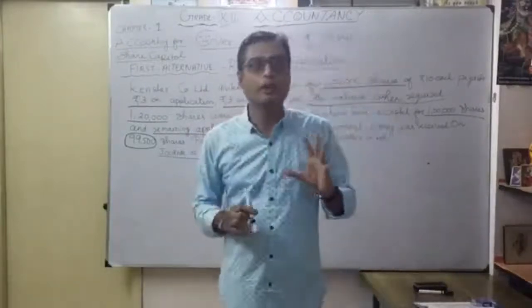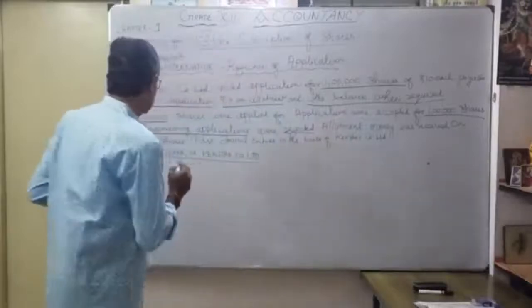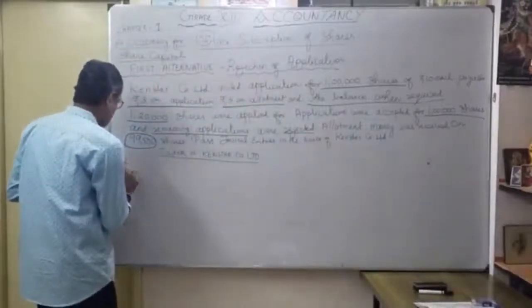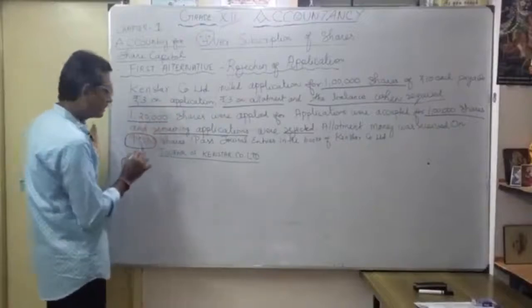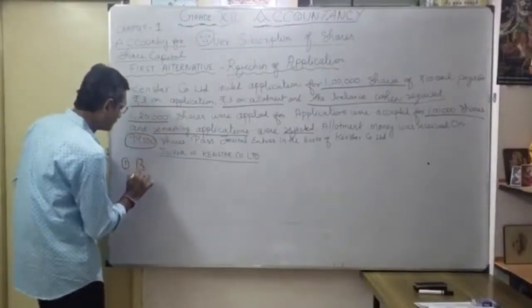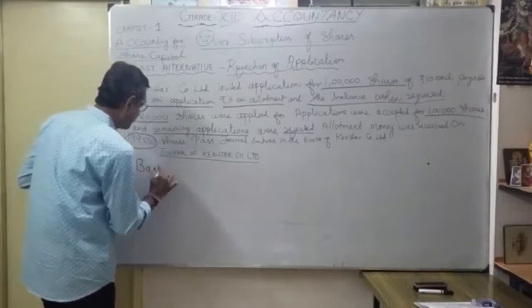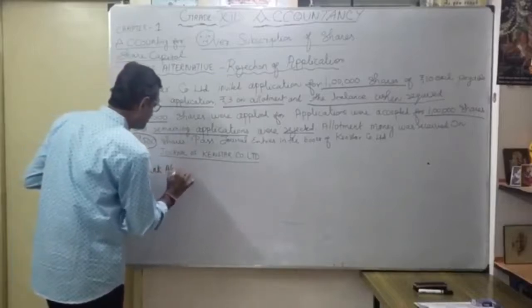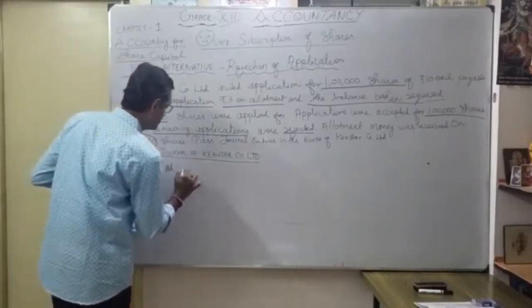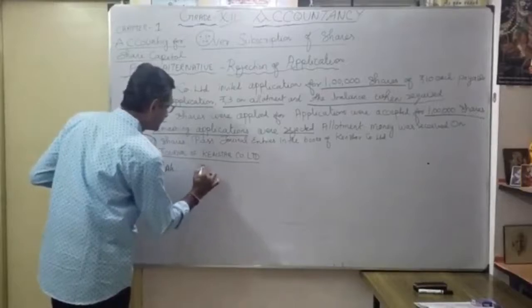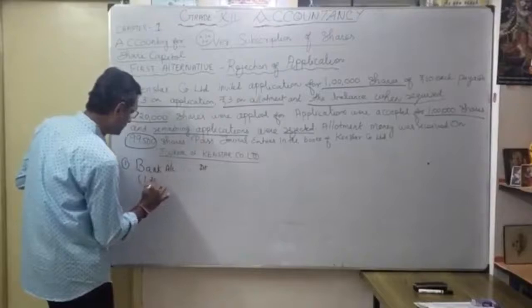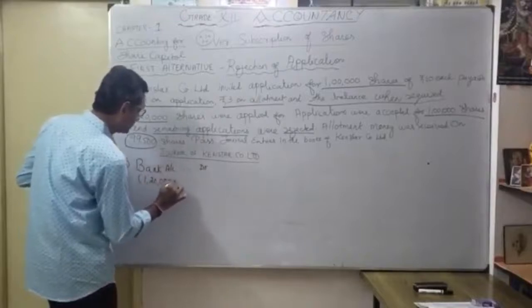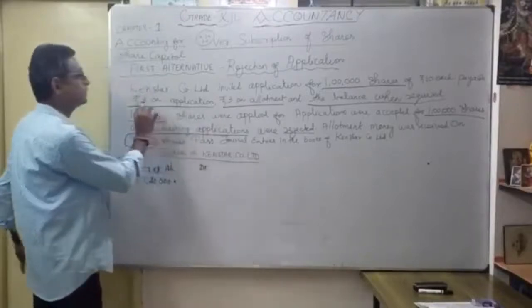How are we going to do it? You know what the first entry is? See, first one: application received. How many applications received? 1,20,000 applications received. So bank account debit. Bracket, I have to write how much? 1,20,000 into what is the application money? 3 rupees.